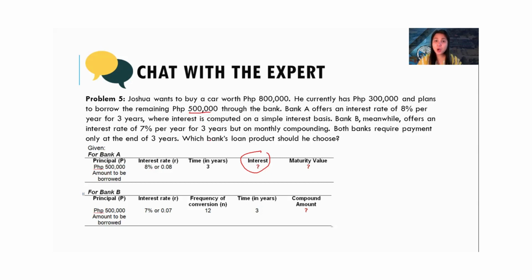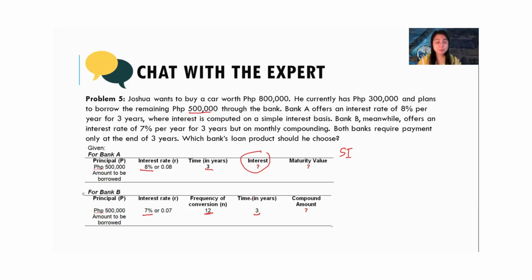Bank A offers an interest rate of 8% per year for 3 years, where interest is computed in simple interest. Bank B offers an interest rate of 7%. It's lower, right? Same time, 3 years, but compounded monthly, so 12 times a year.